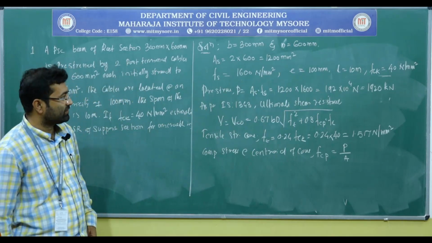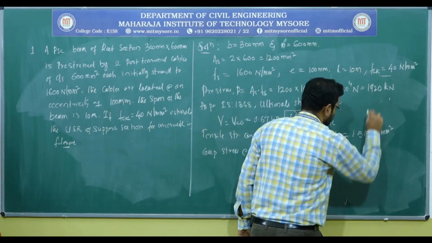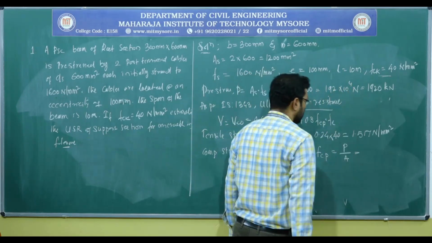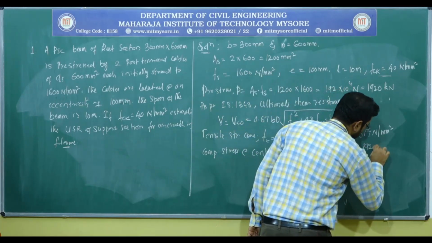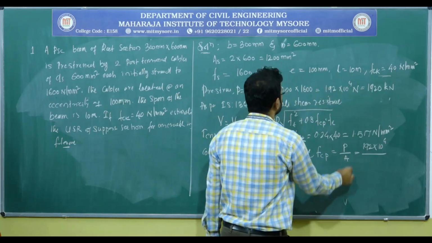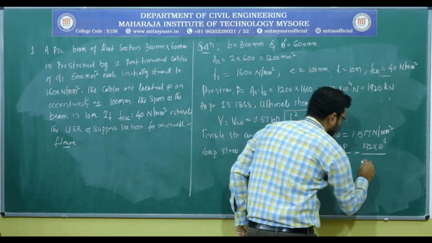As per our calculations, the prestressing force is 1920 kilonewtons, or 192 into 10 to the power 4 newtons. The area of the concrete is 300 into 600.